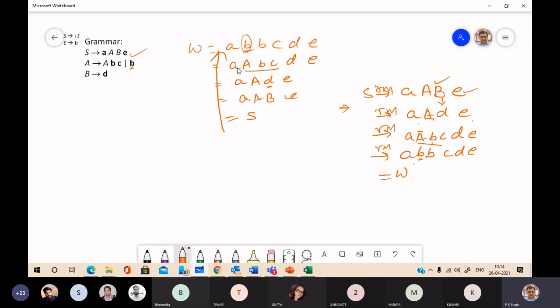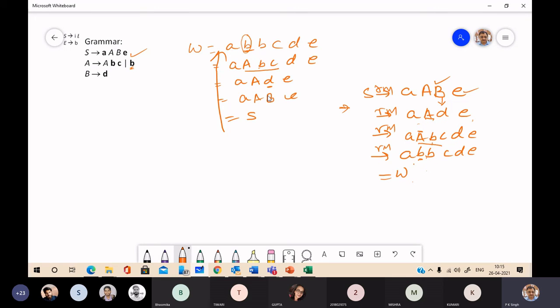See this point. You can consider this B again replaced by A. If we do this, then we will not get the previous right sentential form of the derivation of the string.